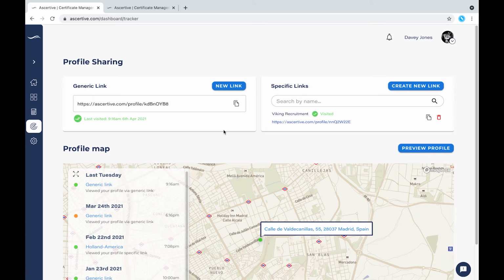Note that you may only have one generic link active at any time. Therefore, by generating a new generic link, those with your previous generic link will no longer be able to access your profile. So here we can see Davy's profile was last accessed by generic link on the 6th of April, 2021 at 9:16 a.m. I can generate a new link by pressing this new link button here in the generic link box. However, remember that doing so will make the old generic link invalid. And as we can see, we have a new link here that has not yet been visited.